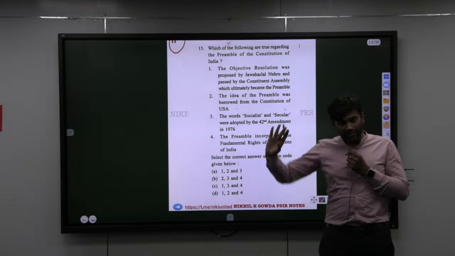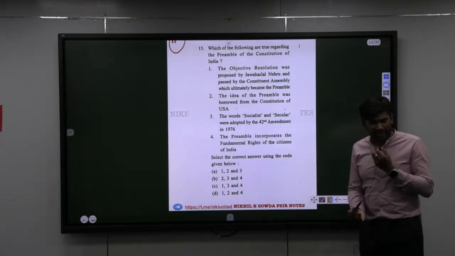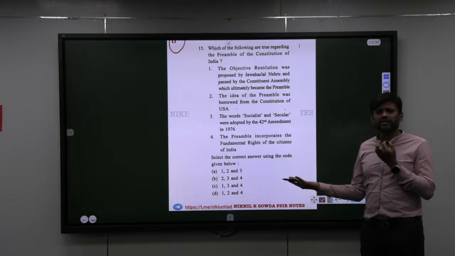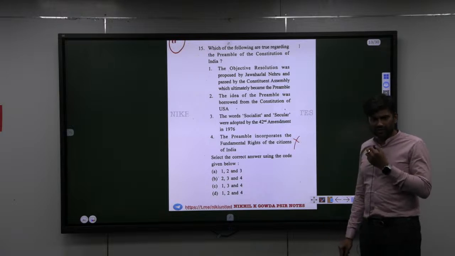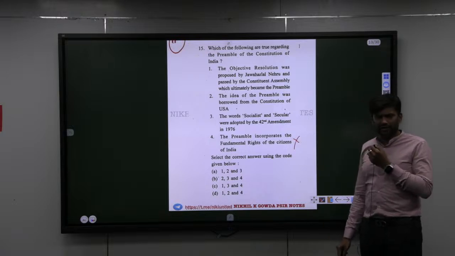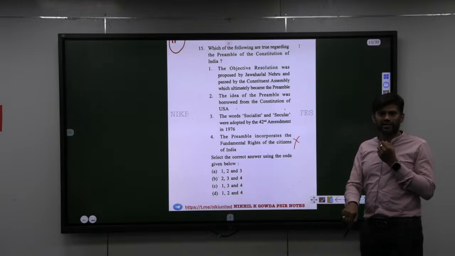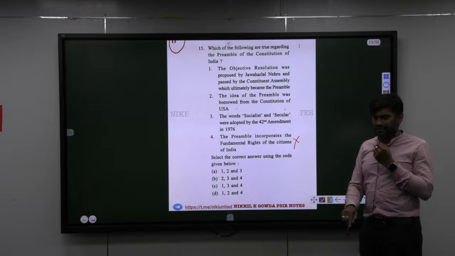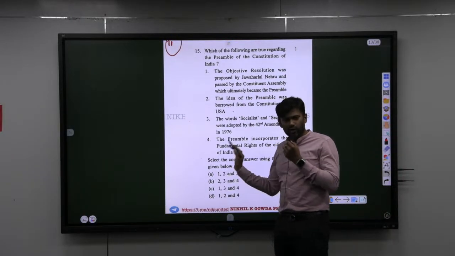First one 100% correct, read in a book. Third one 100% correct, read in a book. Then why will you get confused? Fourth statement is incorrect because it is the other way around. It is not that the preamble incorporates fundamental rights. Fundamental rights incorporate the values and the principles given in the preamble. So answer is what? Answer is A. 1, 2 and 3.